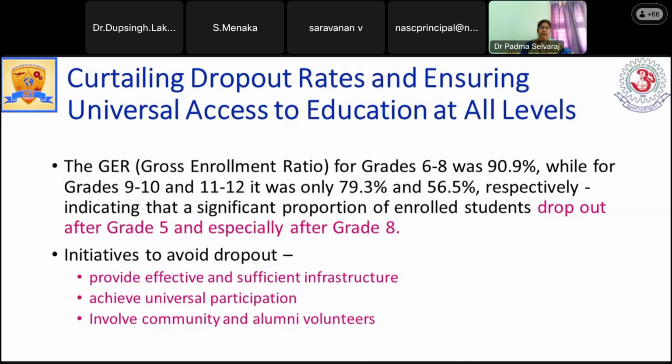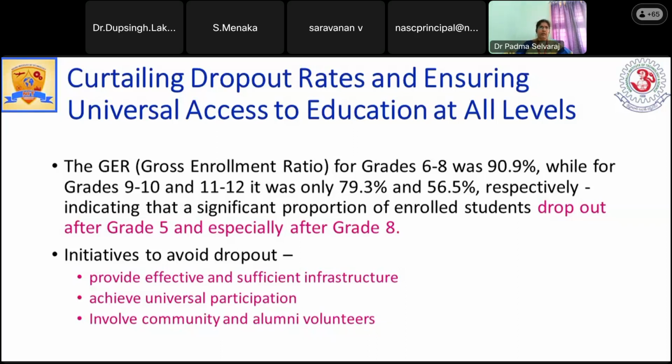And one more important thing they have focused on is involving the community as well as alumni volunteers. They have given different directions to the youth to have a bond with their schools as well as the universities or colleges where they studied earlier. And also they are focusing on NSS and NCC volunteers to make this turn out in a successful manner.